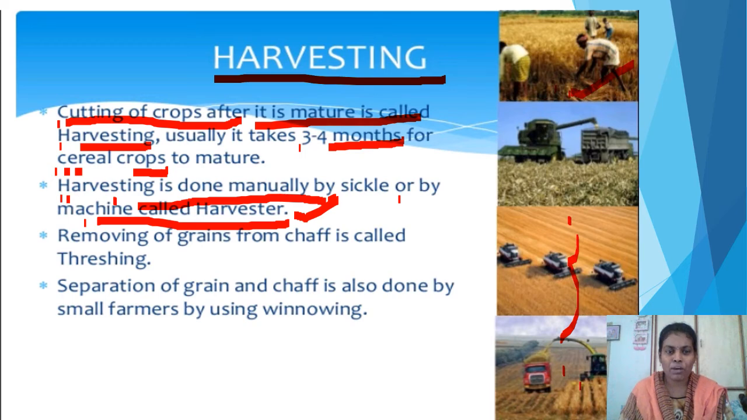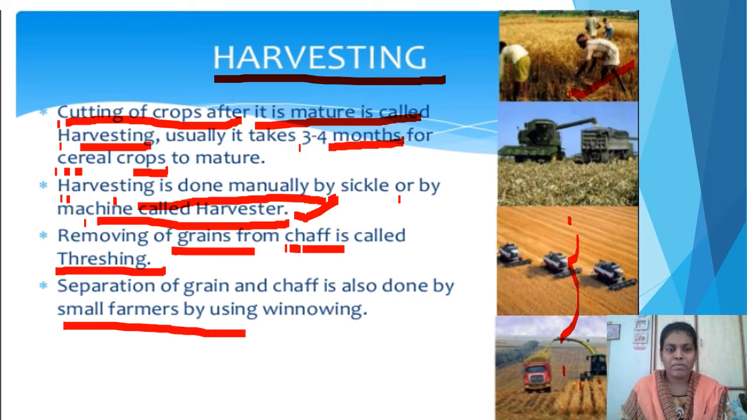After cutting the crop, along with the useful grains, there are some waste plant materials which are called chaff. We have to remove that chaff from the grains. This process is called threshing. Removal of grains from chaff is called threshing, done with the help of machines like threshers. And separation of grain and chaff is also done manually by using winnowing.